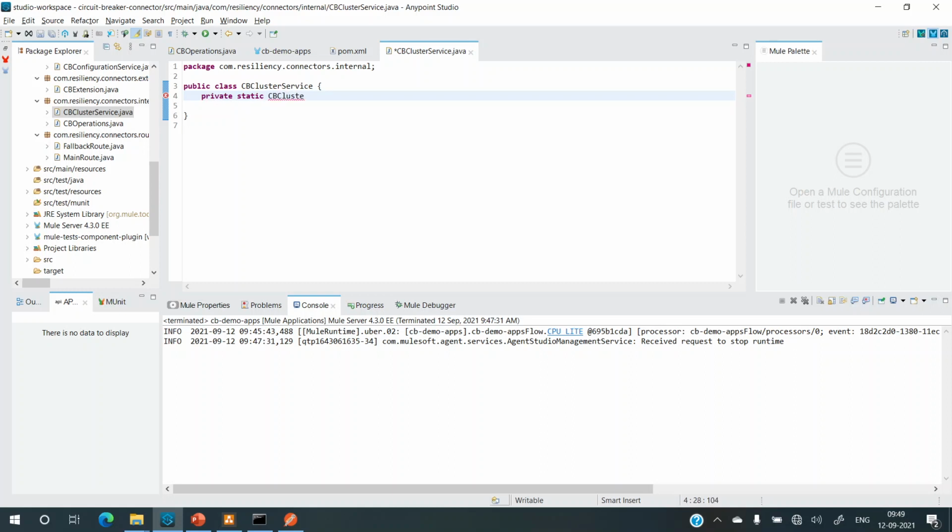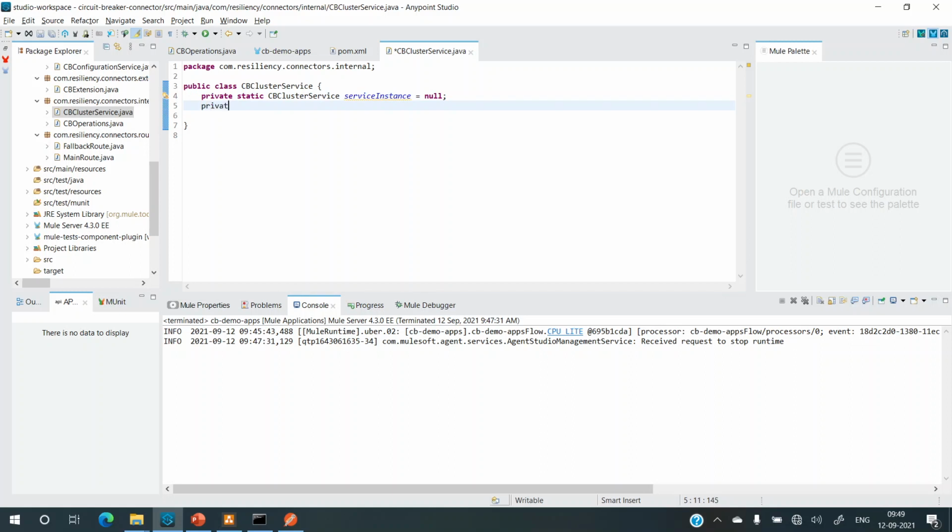Now I want this object to be a singleton, so that's the reason I'm making it static. So only one instance. I don't want it to be an object member, but instead it should be a class member. So service instance, and let's just initialize this as null for the moment. We'll initialize it later on.